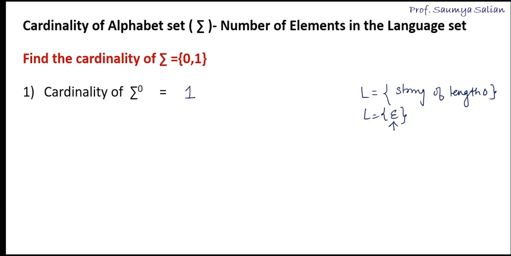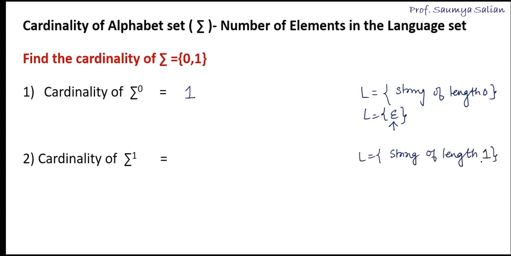Next, cardinality of sigma to the power 1. These are all the strings of length 1 in my language. So here in my language, I'll be having the string 0, a string of length 1, and the string 1 of length 1. Now how many strings in the language, or how many elements in the language? It is 2.